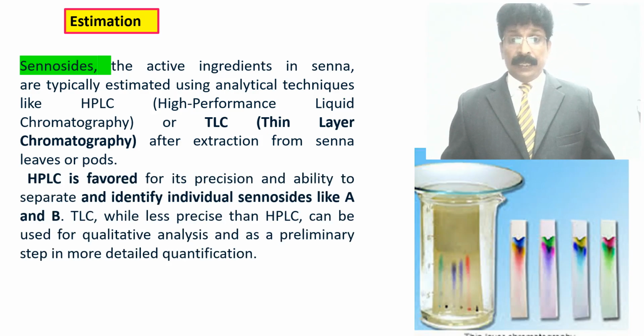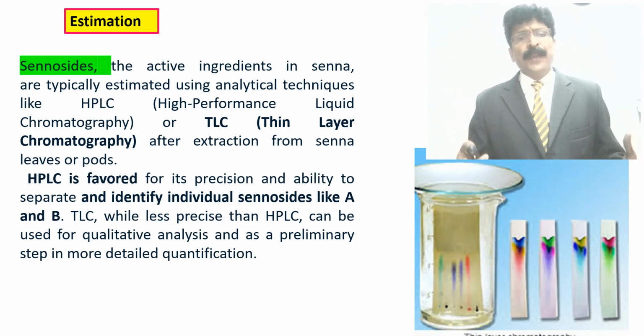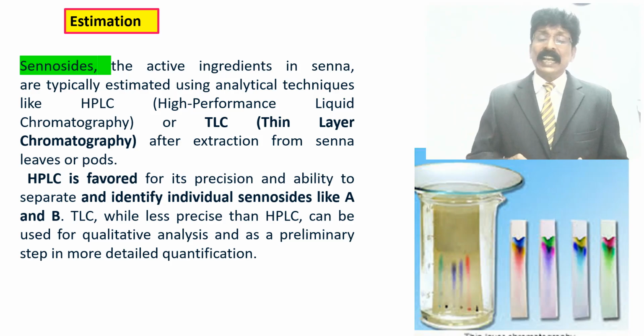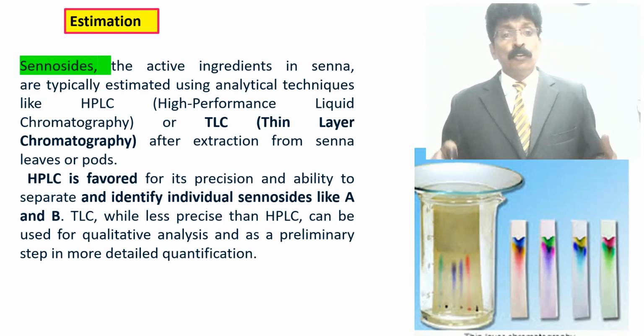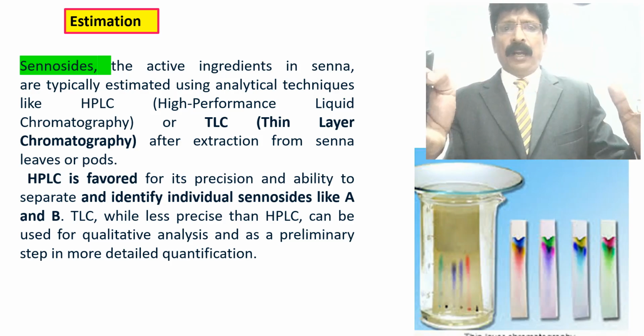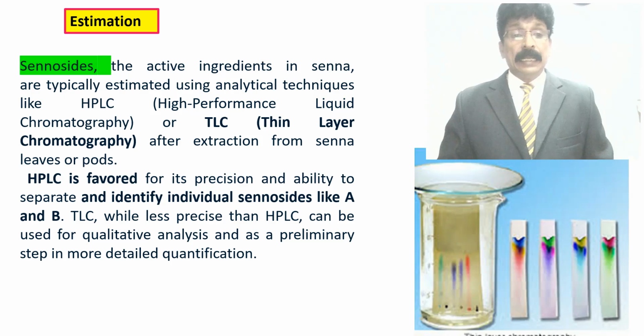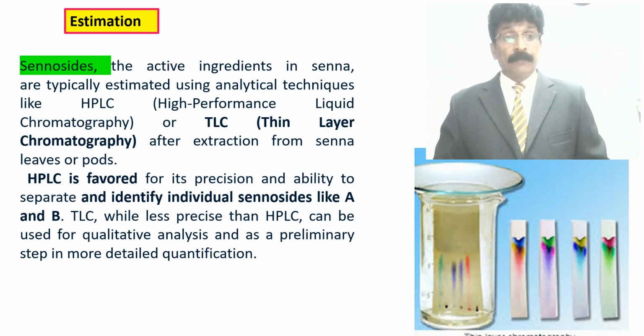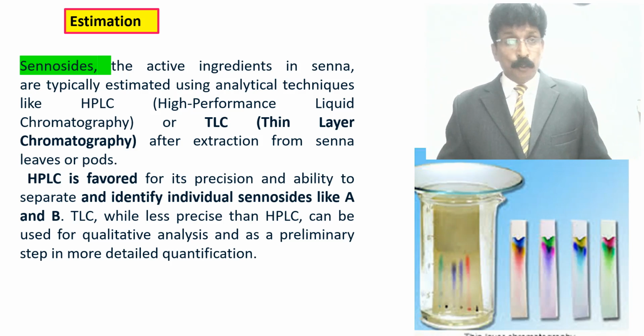This can be done by TLC, HPTLC, HPLC. HPLC is favored for its precision and ability to separate and identify by peaks, and quantitative estimation can also be done for sennoside A and B individually.